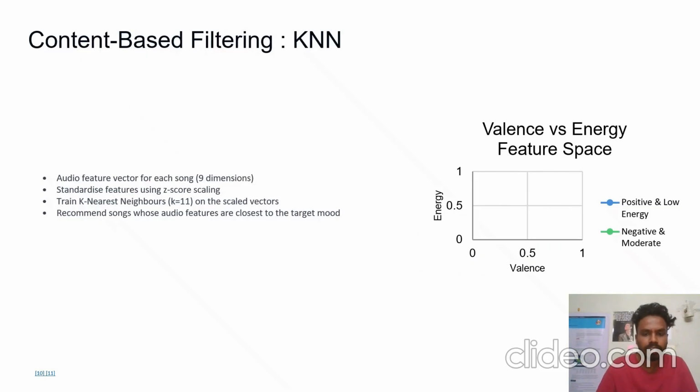For content-based filtering, I have used KNN, or as you better know it, K-nearest neighbors. This is a very simple but very useful algorithm. What it does is it states that a particular data point is most likely to get influenced by the nearest neighbor data points. So in my case, each song has 9-dimensional audio features, and I standardized these audio features and then used KNN to find the songs that sound similar to the current target mood.